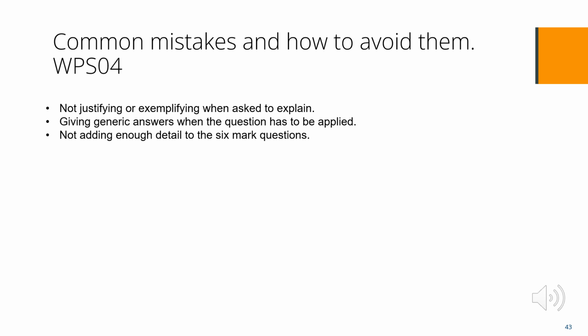The third common mistake is not adding enough detail to 6-mark questions. Candidates often get the AO1 or AO2 marks on the 6-mark questions, but fail to gain further marks due to lack of detail when justifying or exemplifying those points. Just using a term is not enough to gain the AO3 mark. There needs to be some explanation.